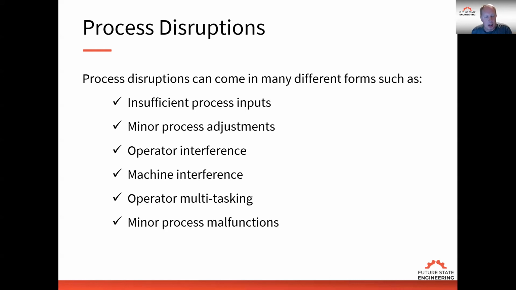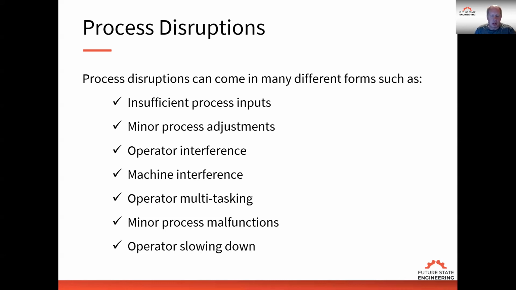Next is minor process malfunction. We have a malfunction that happens in the process and I have to do something to deal with that. An example is the issue many people have had where you go to make a copy, and when you go to run, the copier jams. Then I have to take the copier apart to get the jammed paper out and put it back together and process again. So that's a minor process malfunction.